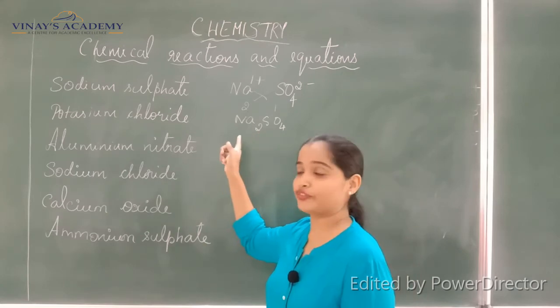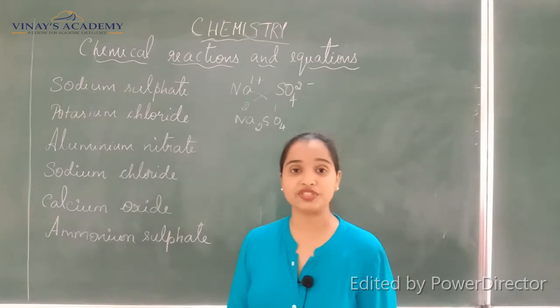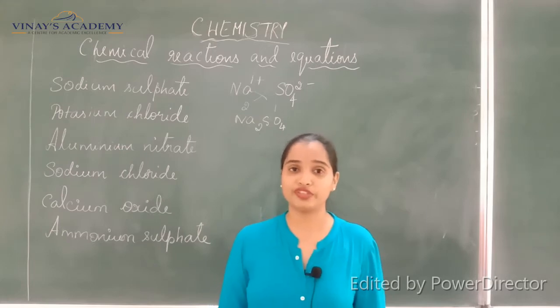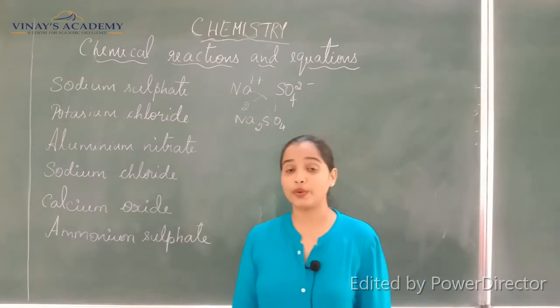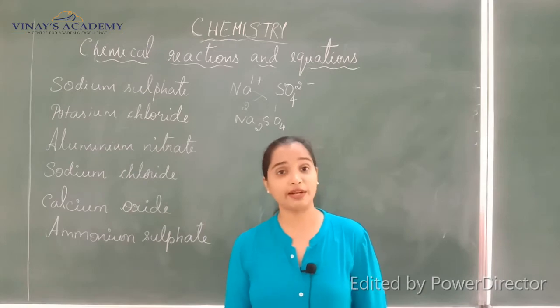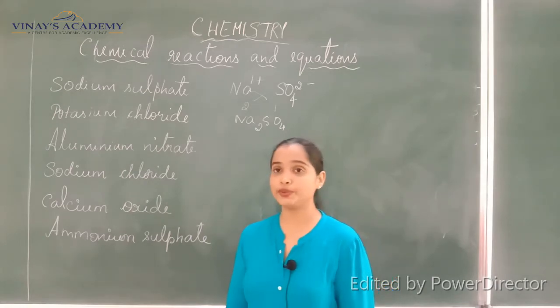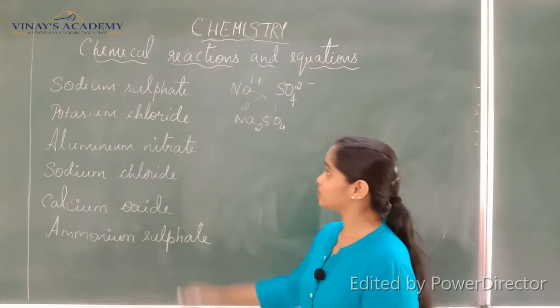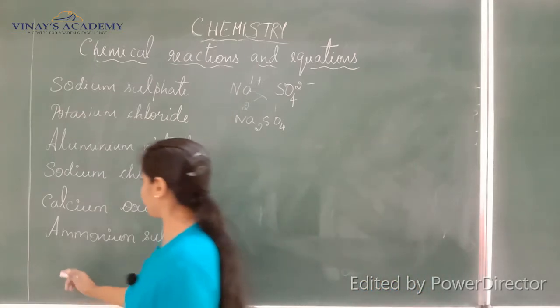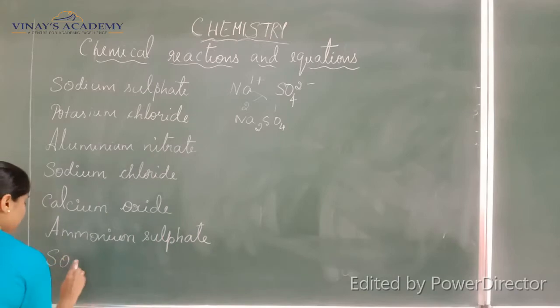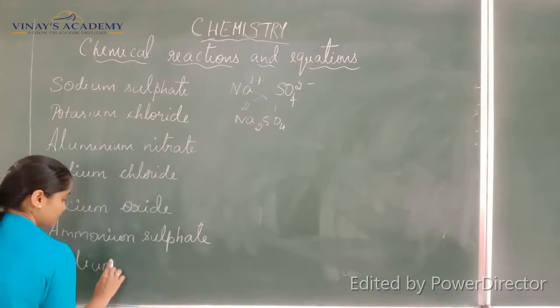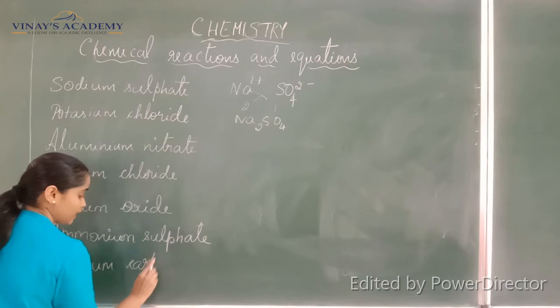Most of the children write it as NaSO4, which is wrong. You should know the valency of sulfate properly. It is SO4 2 minus. So it becomes Na2SO4. Okay, one more similar mistake happens also in this compound. So this also we will learn.